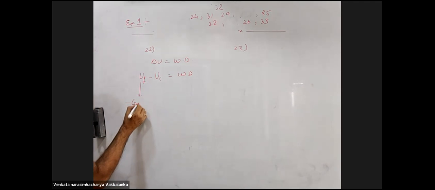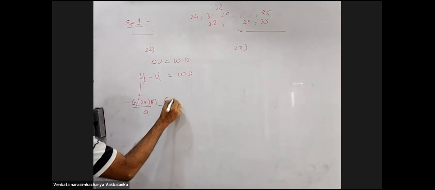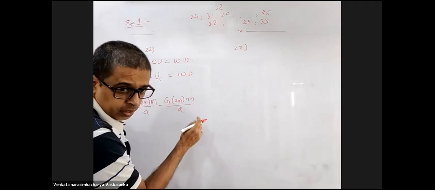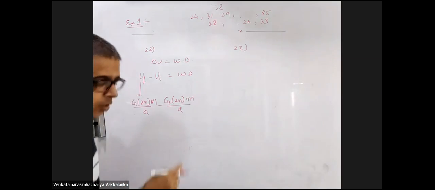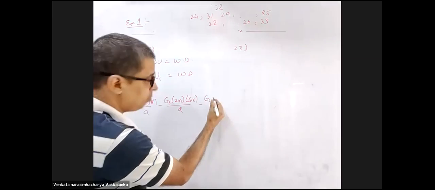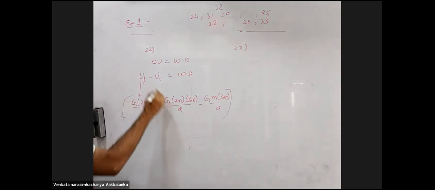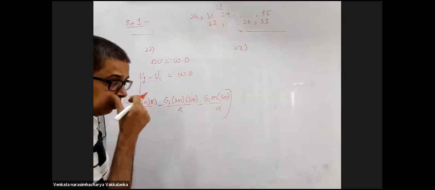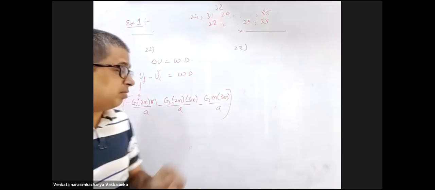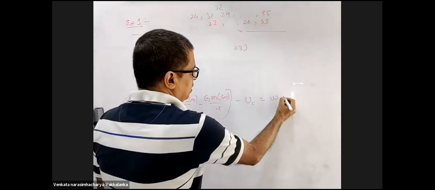U final is minus G 2M into M divided by A. Sorry, 3M. 2M and M, 2M and 3M. Right? Minus G M and 3M divided by A. This is the expression for U final. Can you write for U initial exactly the same way? You substitute for U initial. This will be the work done.